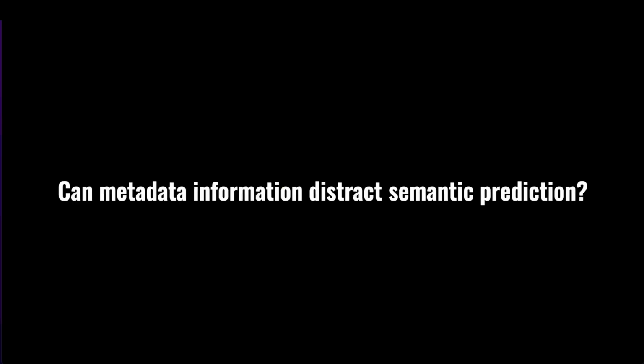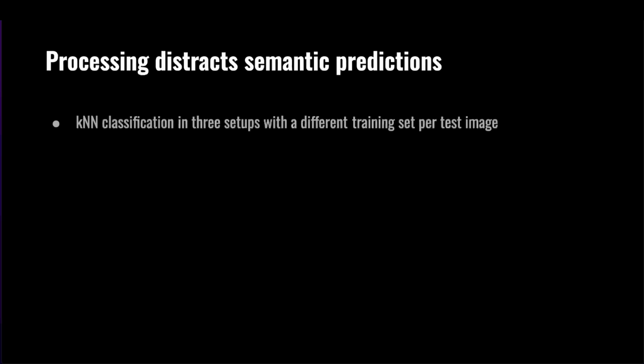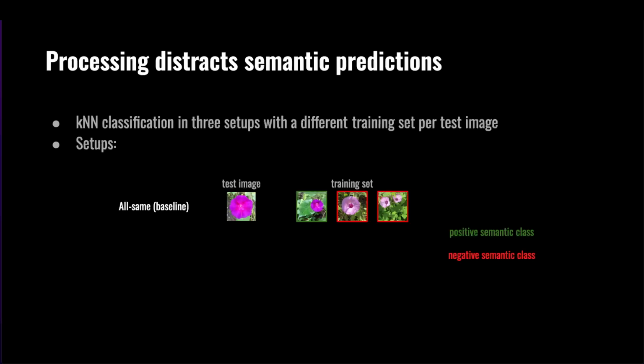Now that we know that some foundation models encode metadata information, we ask whether its presence can distract semantic prediction abilities. To evaluate the influence of processing parameters, we consider a task of KNN classification on standard benchmarks such as ImageNet in three setups with a different training set per test image. In the first one, which serves as a baseline, all training and test images are processed using the same processing parameters.